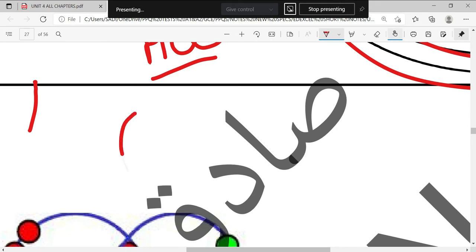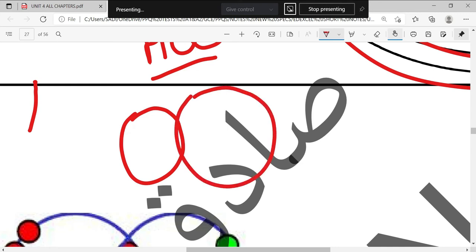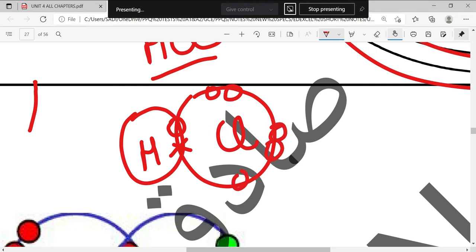So the combination will result in, this is hydrogen and this is chlorine, dot and a cross will be there. Hydrogen is having 1 electron, and chlorine is having the dots: 1, 2, 3, 4, 5, 6 and 7. I am counting this one also, okay? So 7 electrons are there. Now what do you think, where will be this shared pair of electrons?